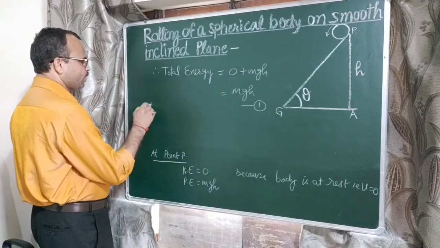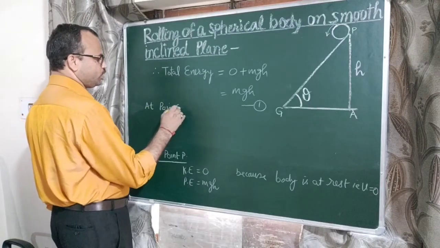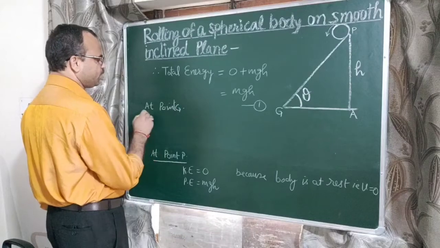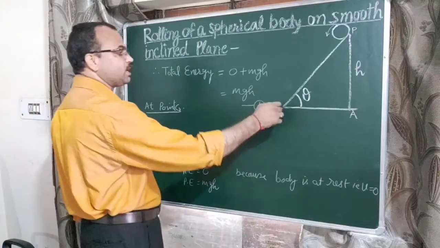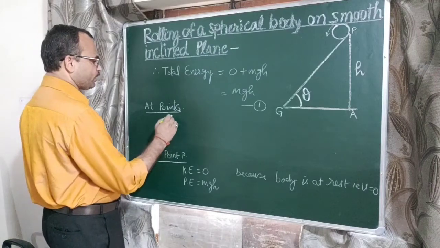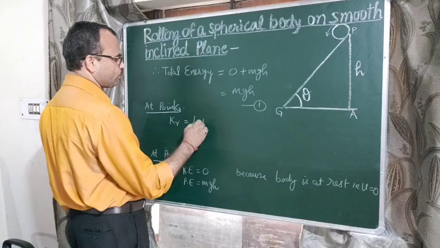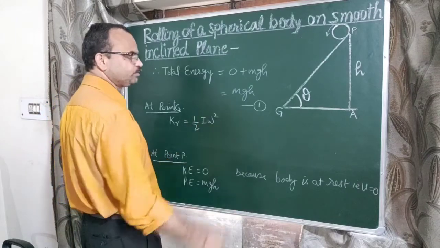Now at point G, that is when the body reaches the ground, the rotational kinetic energy is equal to 1/2 I omega square.